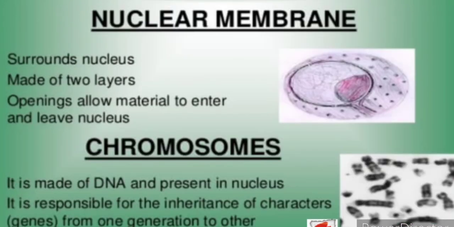Now since the nucleus is surrounded by a nuclear membrane, the nuclear membrane surrounds the nucleus. It is made up of two layers, and its openings allow nuclear material to enter and leave the nucleus. Then we come to the chromosomes. Chromosomes are made of DNA and present in the nucleus. They are responsible for the inheritance of characters from one generation to another. So this is about the chromosomes.